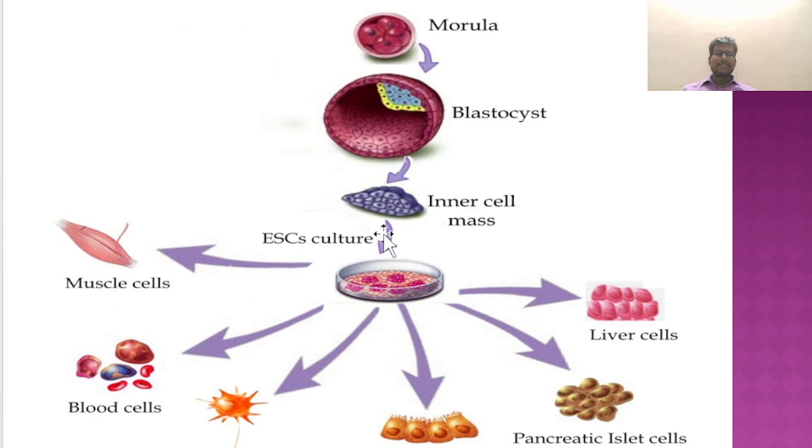Those pluripotent stem cells have the ability to give any cell types that you want, like muscle cells, blood cells, neurons, intestinal cells, islet cells, and liver cells. So this is the property of stem cells: the ability to produce any cells that we want for our body to function.